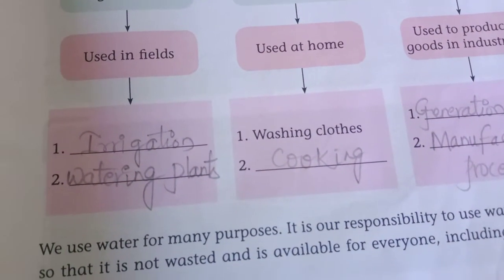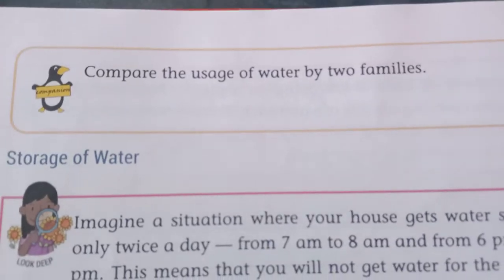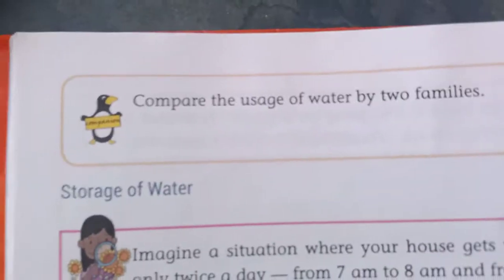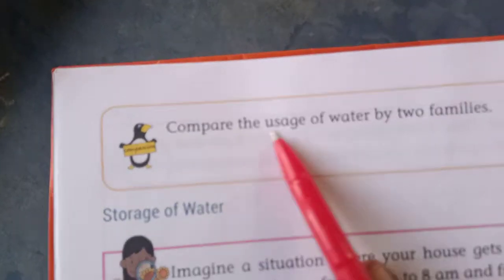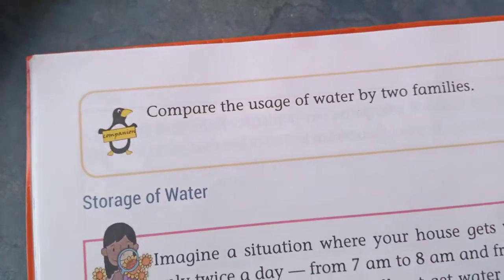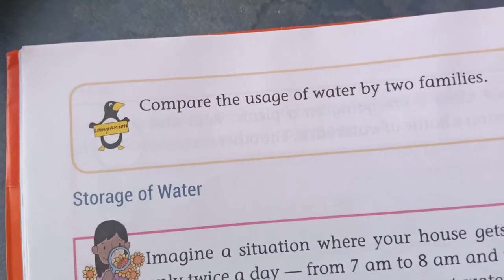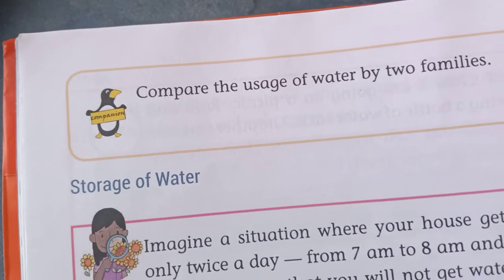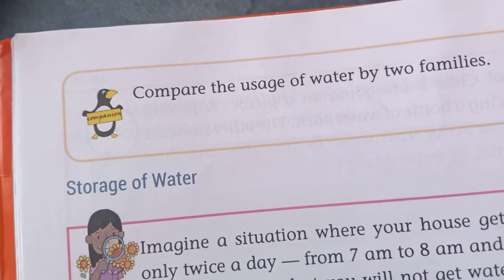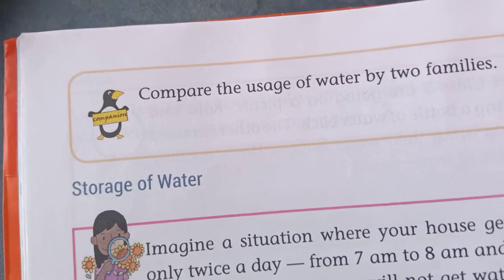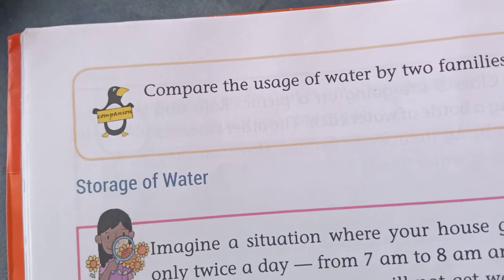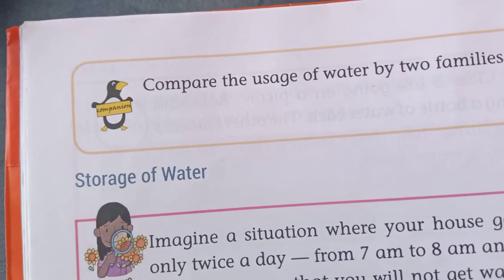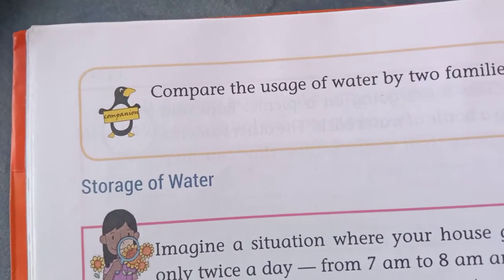Now page number 22. See, children, here we have another activity, 7b. Compare the uses of water by 2 families. Okay, any 2 families. Just compare your family and your neighbor's family, or your aunt's family or uncle's family. Compare how many buckets of water they are using and how many buckets of water you are using.